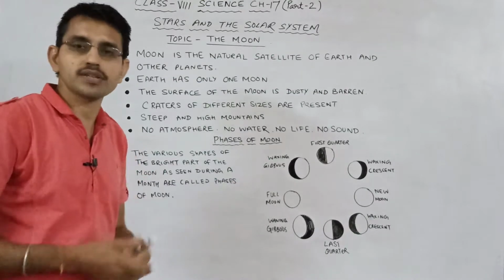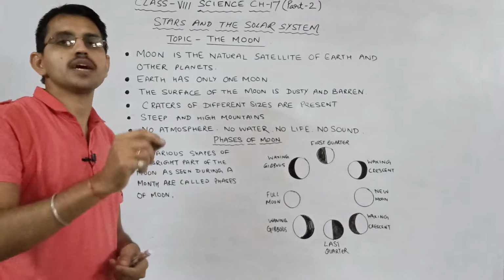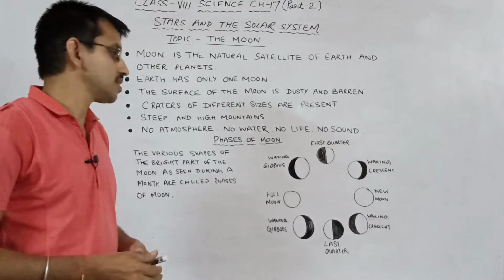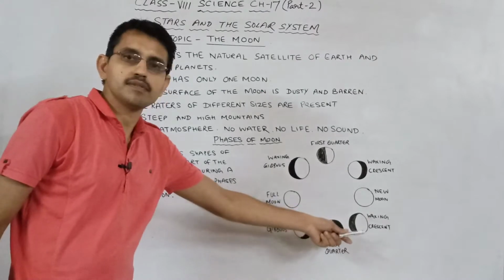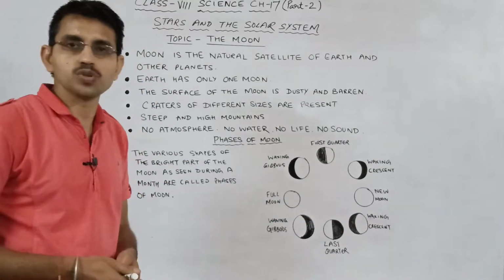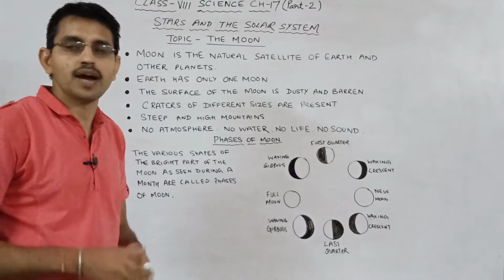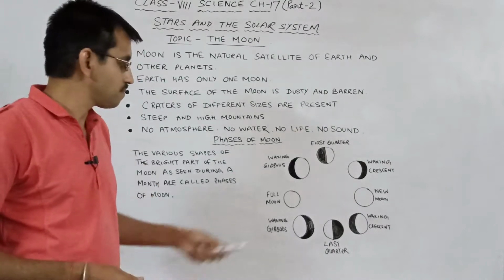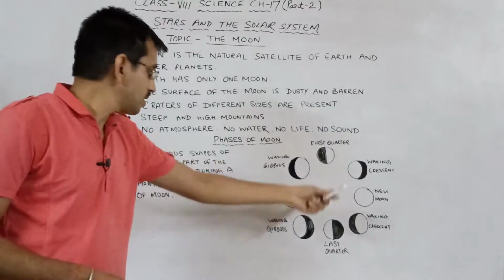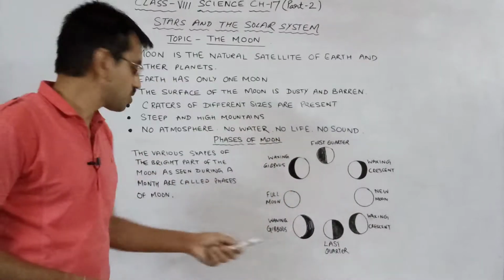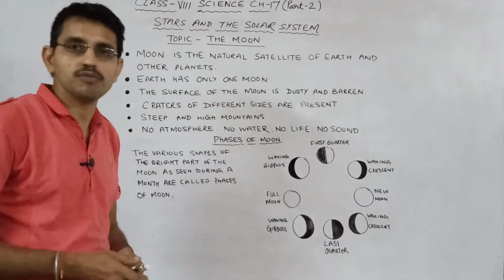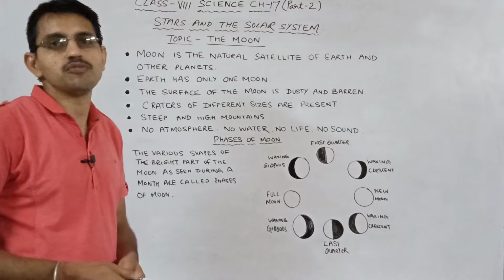After that, from the next day, you would see a crescent shaped structure of the moon in the sky, that is waxing crescent, and thereafter the size of the moon grows every day, and on the 15th day again there would be full moon. In this way, the various shapes of the bright part of the moon as seen during a month are called phases of moon.